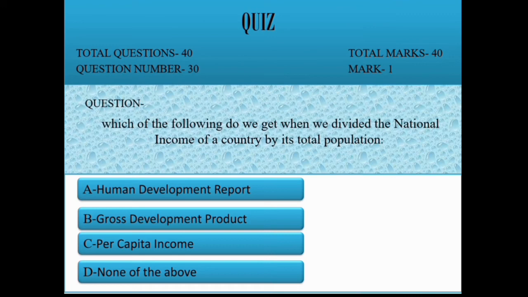Question 30. Which of the following do we get when we divide the national income of a country by its total population? Option A, Human Development Report. B, Gross Domestic Product. C, Per Capita Income. D, none of the above. Correct option is C, Per Capita Income.